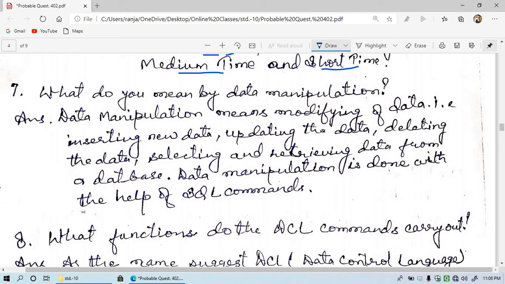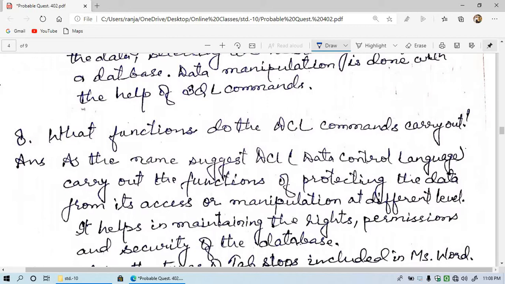Okay, now let's see question number 8. What function do the DCL commands carry out? DCL command is also an SQL command. Let's see what is the full form of DCL and what it does. As the name suggests, DCL, that is data control language, carries out the function of protecting the data from access or manipulation at different levels.